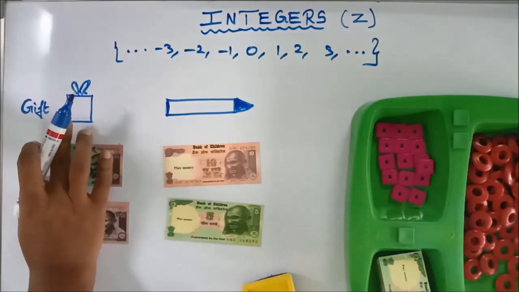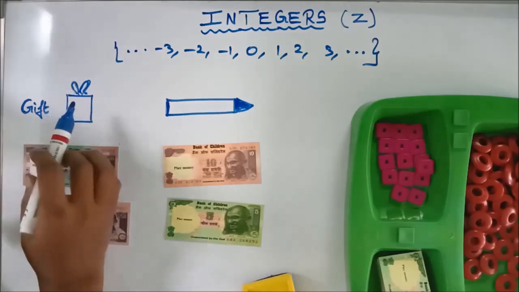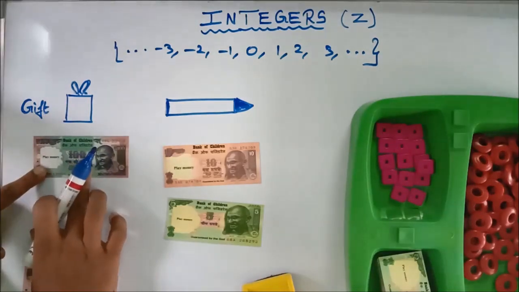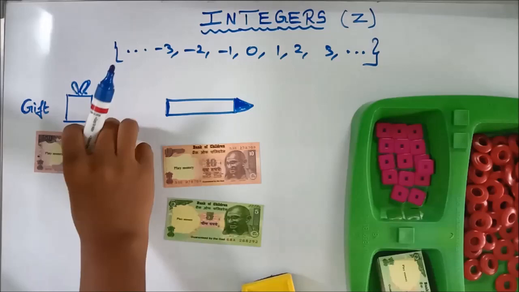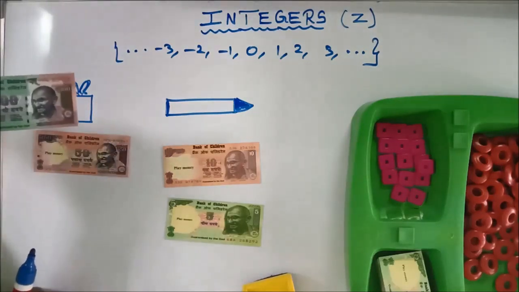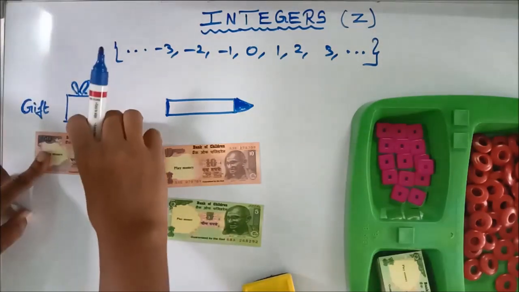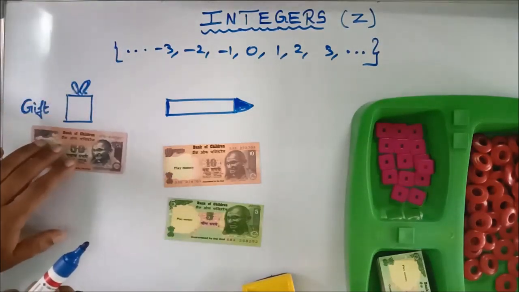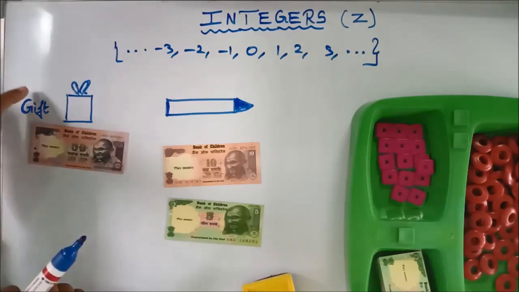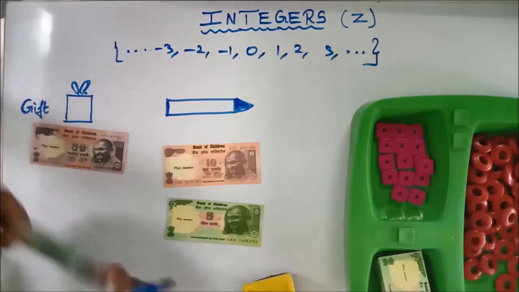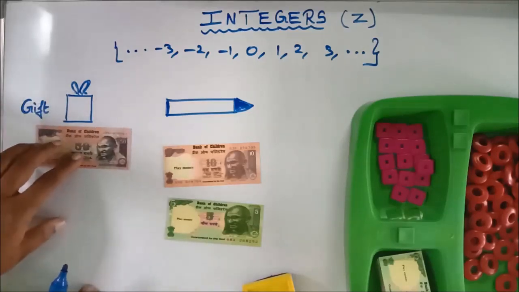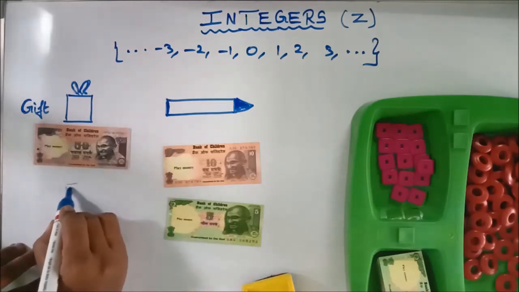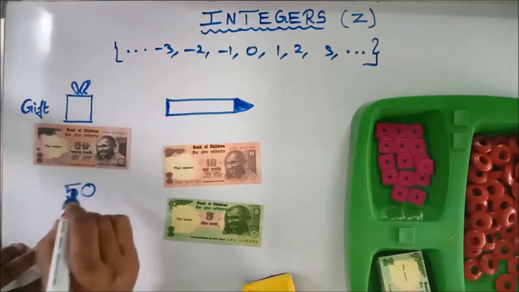See here children. You are seeing a gift in a shop. The cost of that gift is 100 rupees. But you have only 50 rupees. So you need how much rupees to buy this gift? The cost of the gift is 100 rupees, but you have only 50 rupees. So you are in need of how much rupees? 50 rupees. You need 50 rupees.